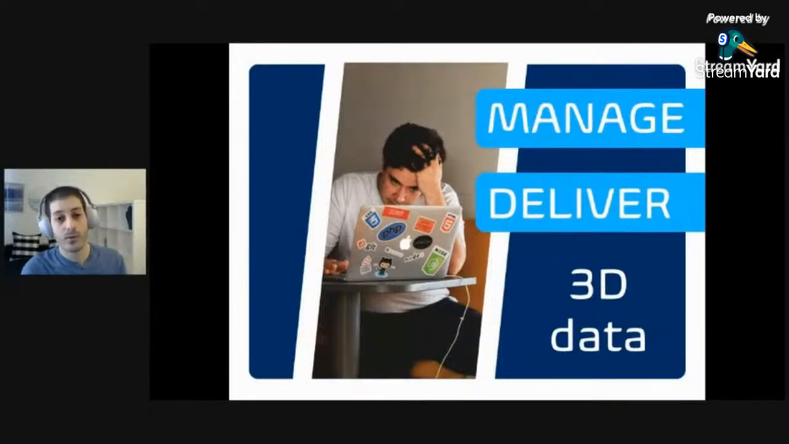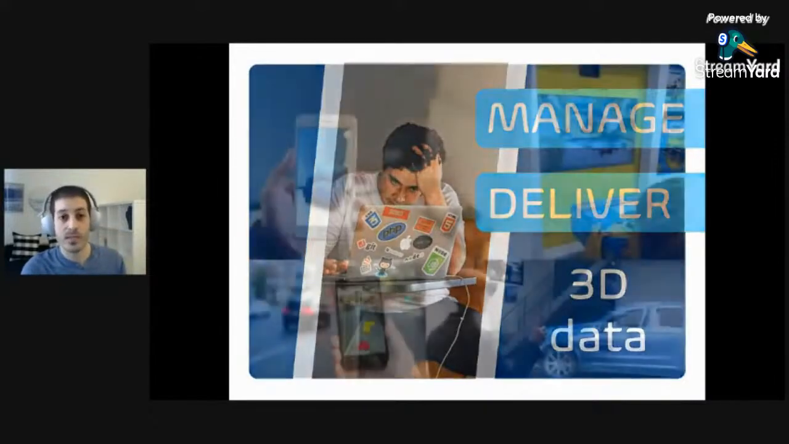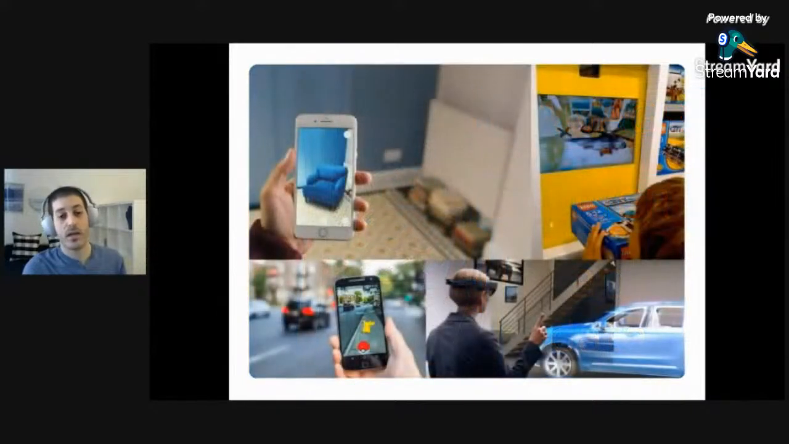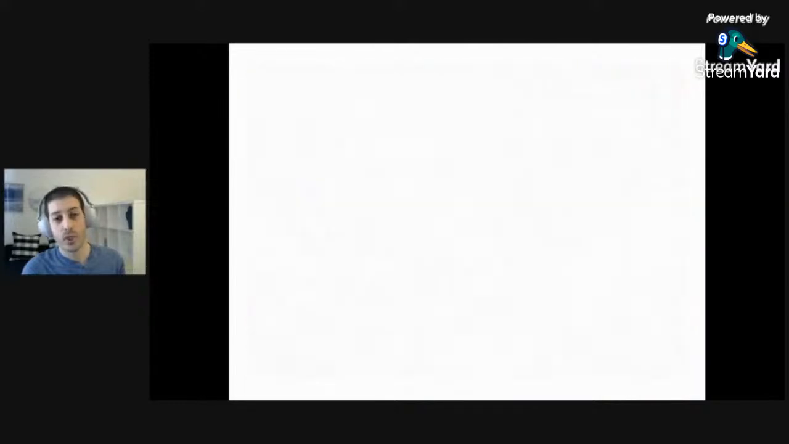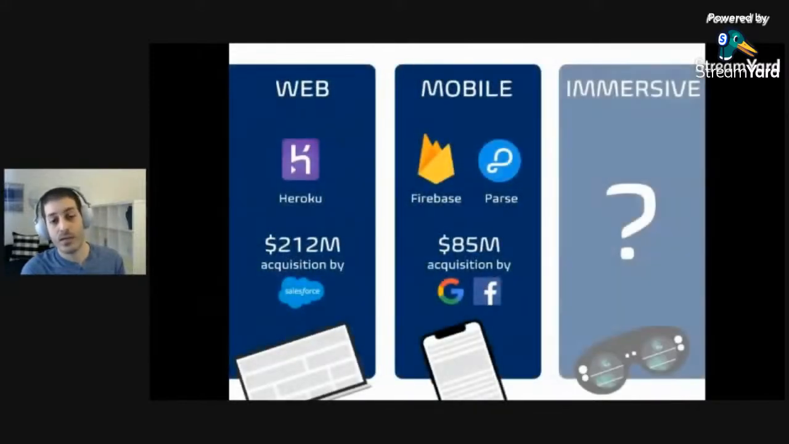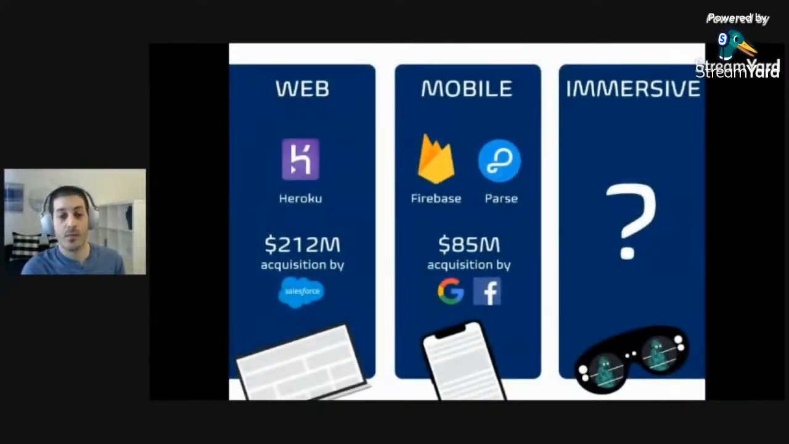When talking to other developers who are building AR and VR applications for retail and shopping, data visualization, training, and games, they all said the same thing. There's no easy way to manage and deliver 3D data. But if you think about it, that problem was solved for what we call 2D data. If you want to build a website, you can use something like Heroku as your cloud platform. If you are building a mobile app, you can use something like Parse or Firebase as your backend as a service. So we went from web to mobile to this new type of content, which is AR, VR, 3D, immersive, XR, call it whatever.